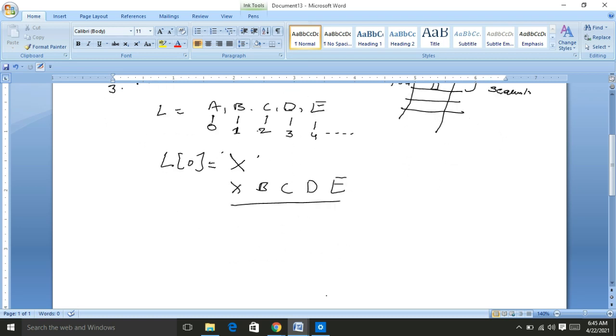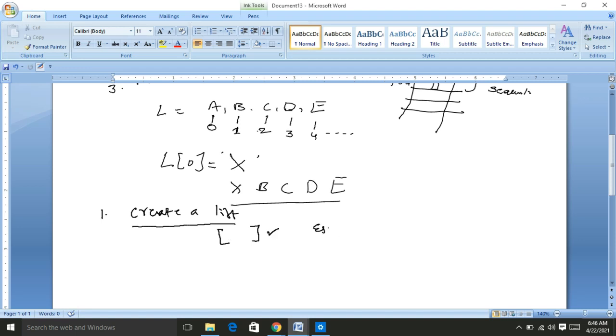So first of all, I would like to explain how to create a list. In Python, the list is created with the help of square brackets. The elements embedded within the square brackets are considered a list.